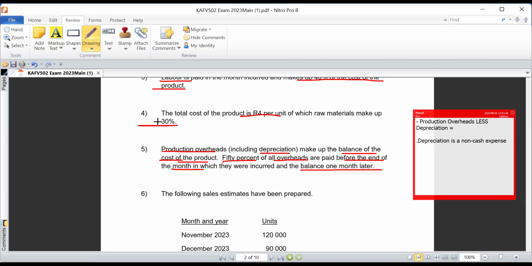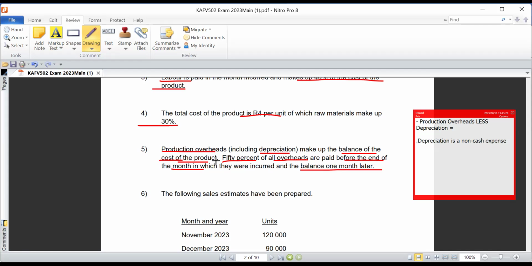So now the finished goods state, that's when it's now possible to sell it to the user. So now when they're telling us that 30% of this product cost is raw materials, then the remaining 70% is probably finished goods, or also inclusive of work in progress in this case. I'm saying this because of what they are telling us in information number 5, where they're saying production overheads, that is of course including depreciation, make up the balance of the cost of the product.